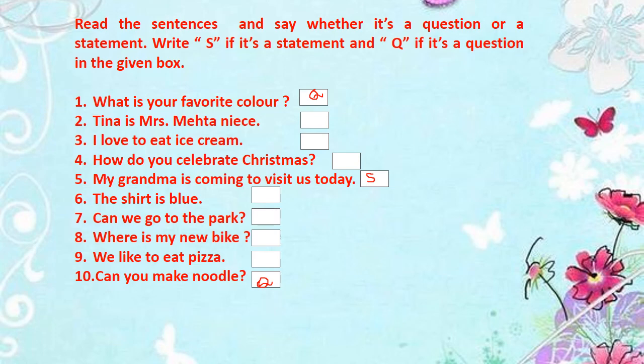Next, number 10. Can you make noodles? See this question, can. Can is also a question word. Can you make noodles? It asks you something, isn't it? And you can answer this sentence. Yes, I can make noodles. Or you can say, no, I cannot make noodles. And see at the end, there is a question mark, isn't it? So this is a question sentence. So we will write Q for it.